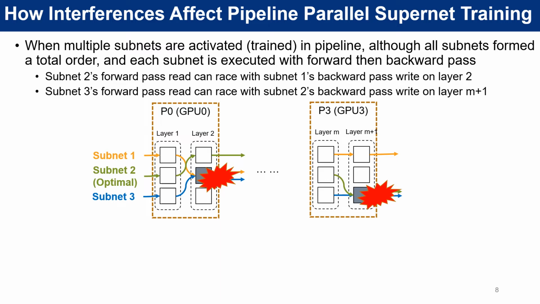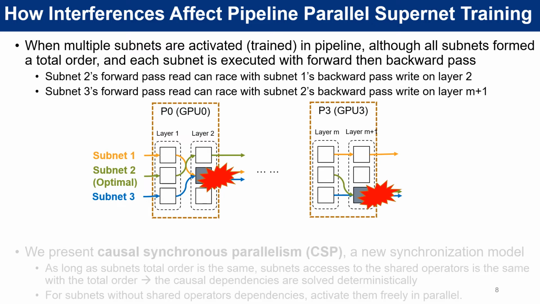This not only breaks the desirable deterministic training feature, but also empirically lowers the Supernet training accuracy. For example, suppose subnet 2 has good quality, but its quality can be easily hindered by subnet 1, because subnet 2 should compute on subnet 1's updates, but it actually never sees subnet 1's updates.